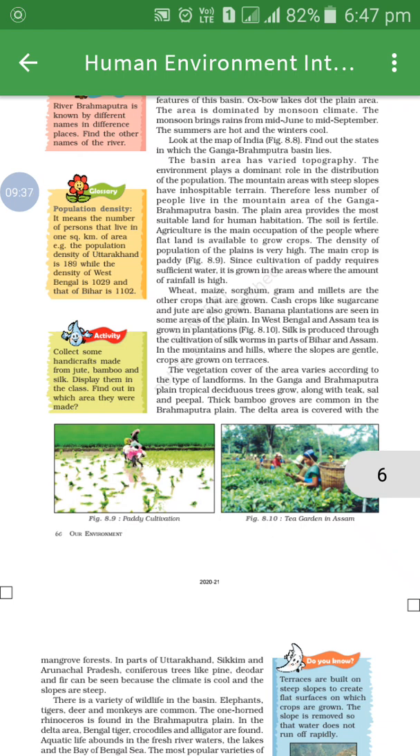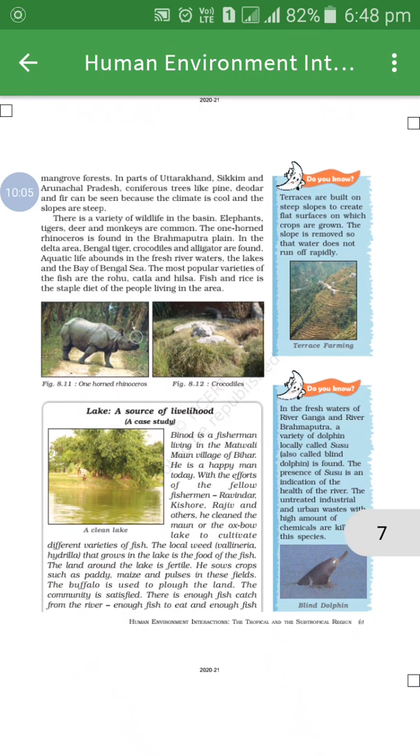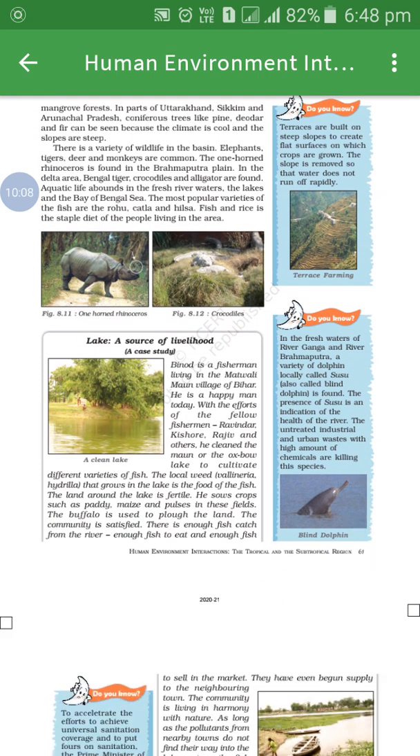In the Ganga and Brahmaputra plain, tropical deciduous trees grow along with teak, sal and peepal. Thick bamboo groves are common in the Brahmaputra plain. What is common over here, students? Yes, thick bamboos. The Sundarban delta is covered with mangrove forest. And in parts of Uttarakhand, Sikkim and Arunachal Pradesh, coniferous trees like pine, deodar and fir